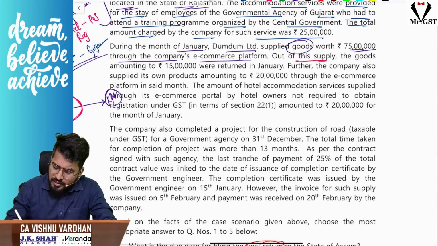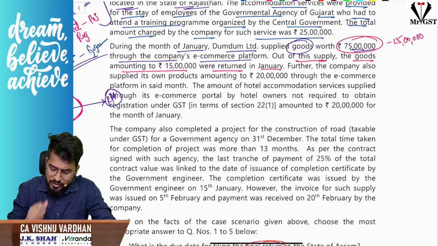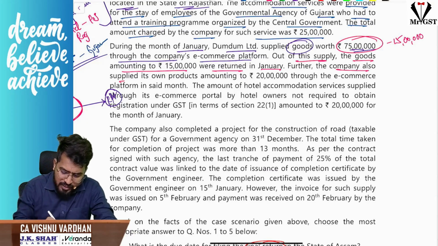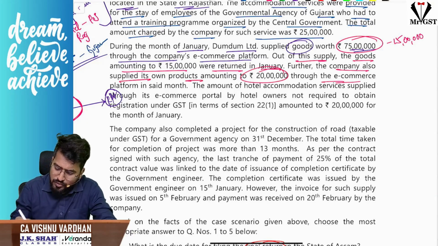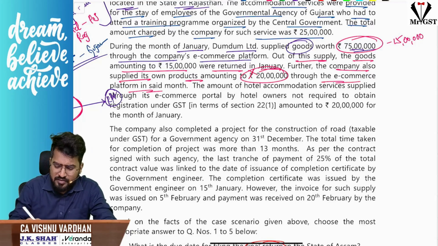Out of this supply, goods amounting to 15 lakhs were returned in January. So 75 lakhs is sales minus 15 lakhs is sales return. Yes or no, guys? 15 lakhs is sales returns. Okay. Further, company also supplied its own products amounting to 20 lakhs through the e-commerce operator platform in the said month. For that, whether TCS will come into picture? No, sir.